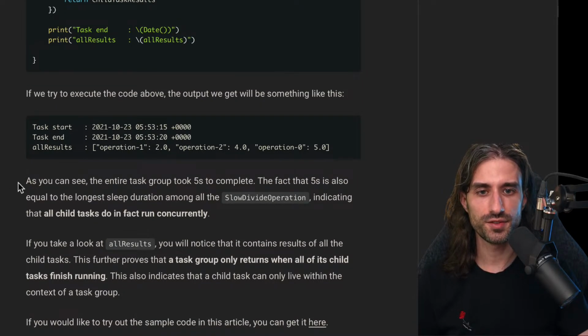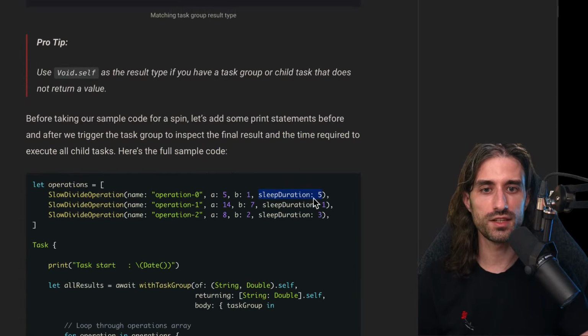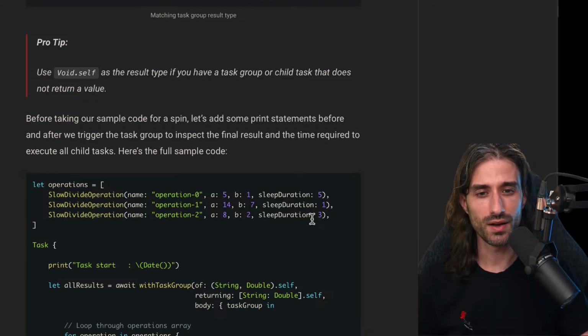The fact that 5 seconds is also equal to the longest sleep duration among all the slow divide operations indicates that all child tasks do in fact run concurrently. Because if they were to run sequentially, it would have taken 9 seconds, the sum of all of the durations.